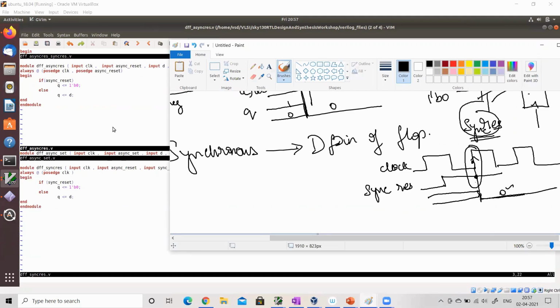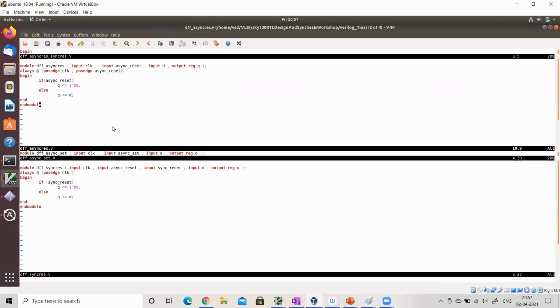Now, in some situations we may have both synchronous and asynchronous reset, and we should have a circuit to avoid race conditions in case we have both. Asynchronous and synchronous reset will not cause race conditions, but if I have both a reset and a set, that may cause race conditions. We need to be careful there.